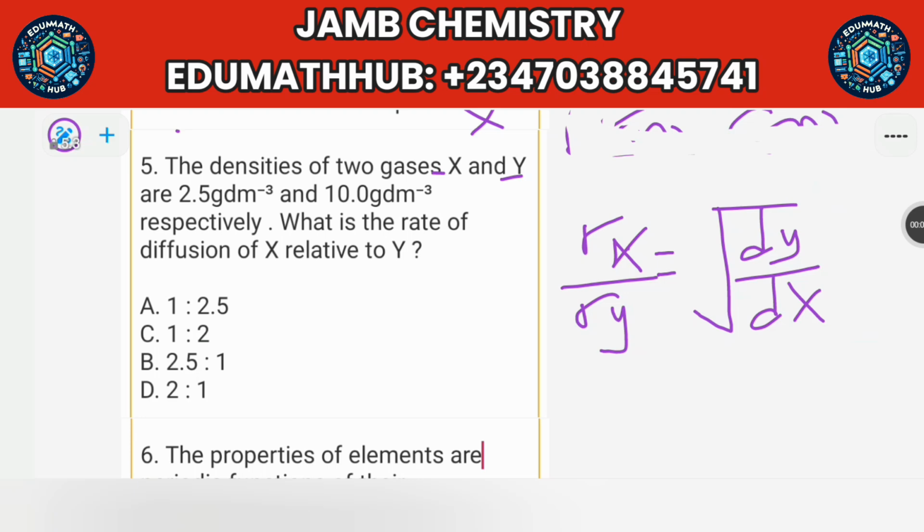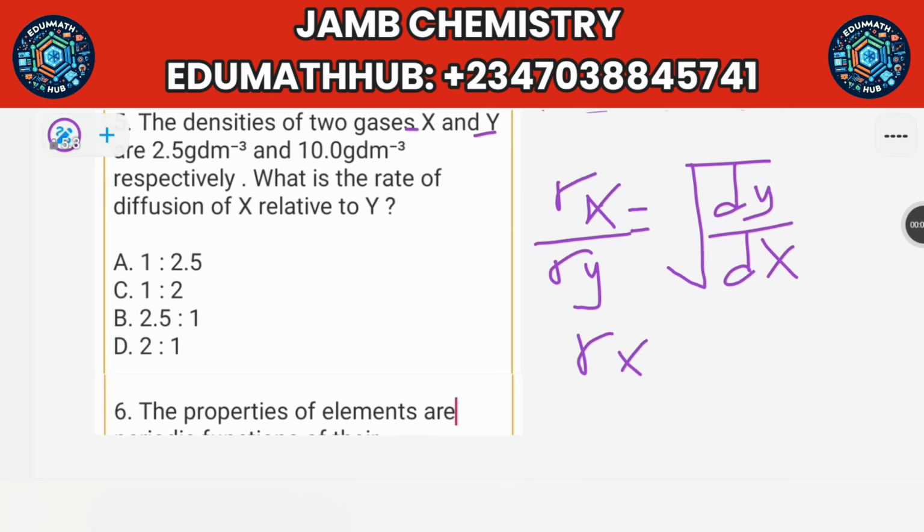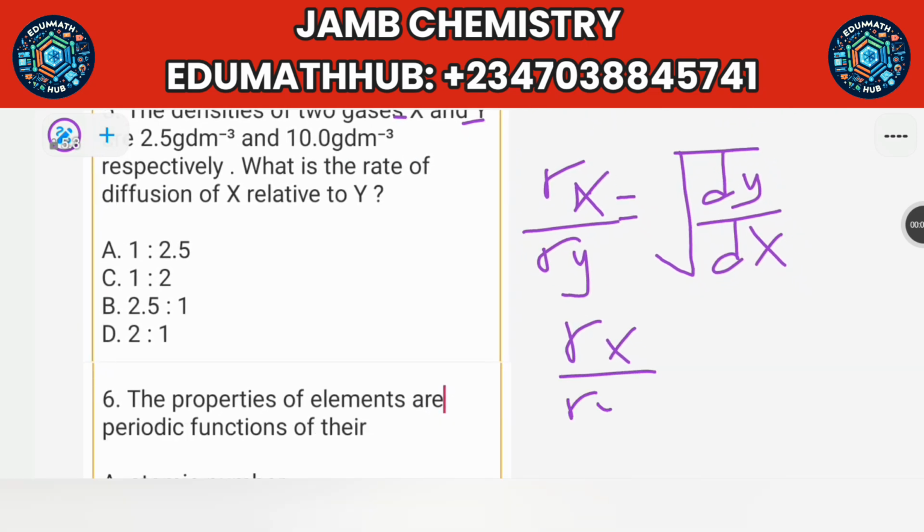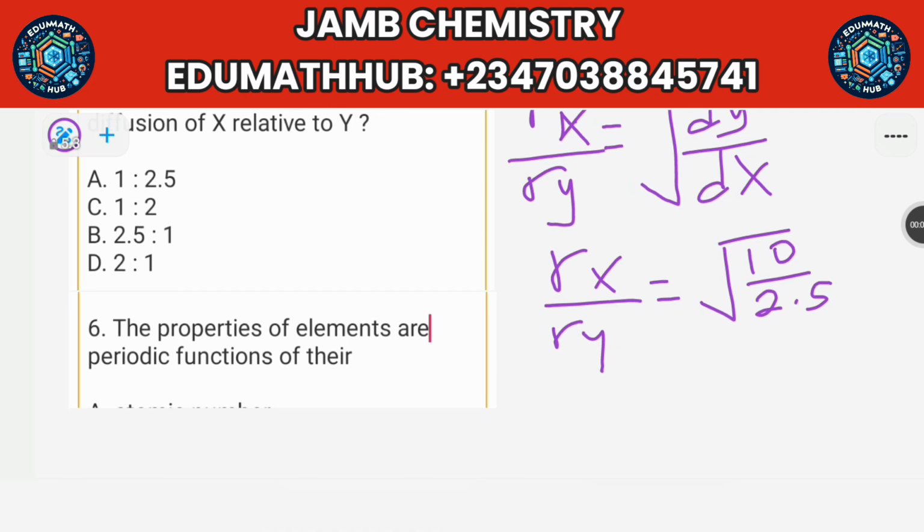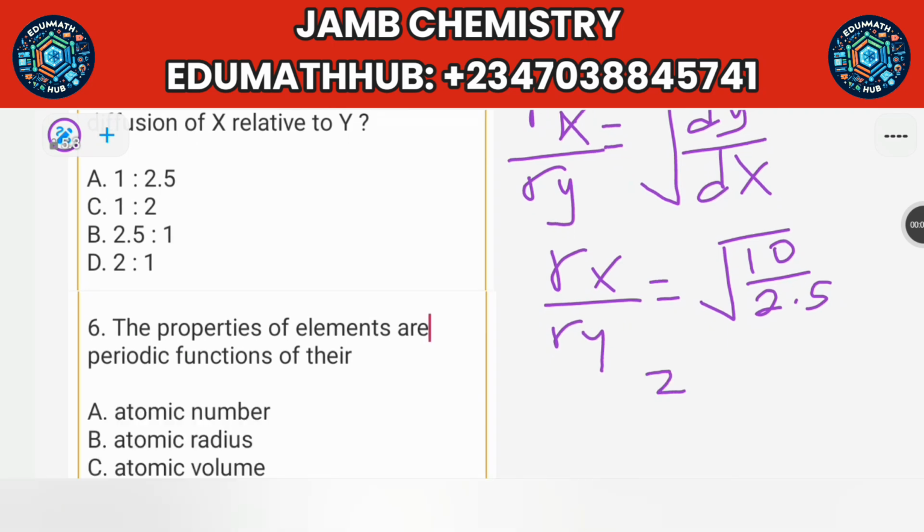So just substitute that. You can see that dy is 10 and dx is 2.5. So you're looking for the relationship. So just write rho x over rho y. This will be square root of 10 over 2.5. If you finish this up, square root of 10 divided by 2.5 will give you 4.